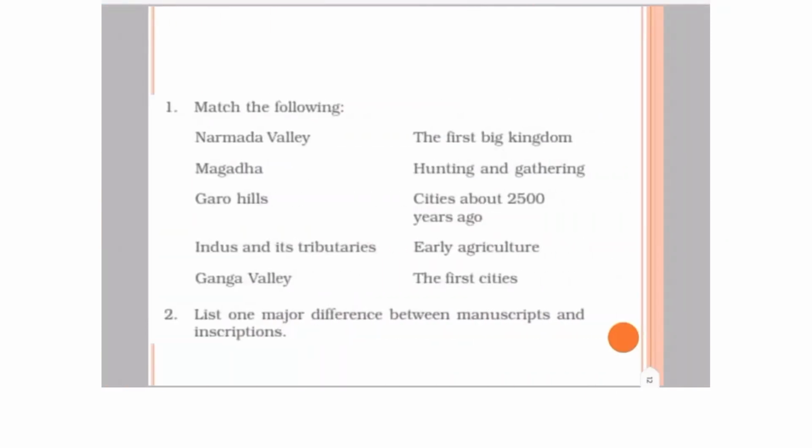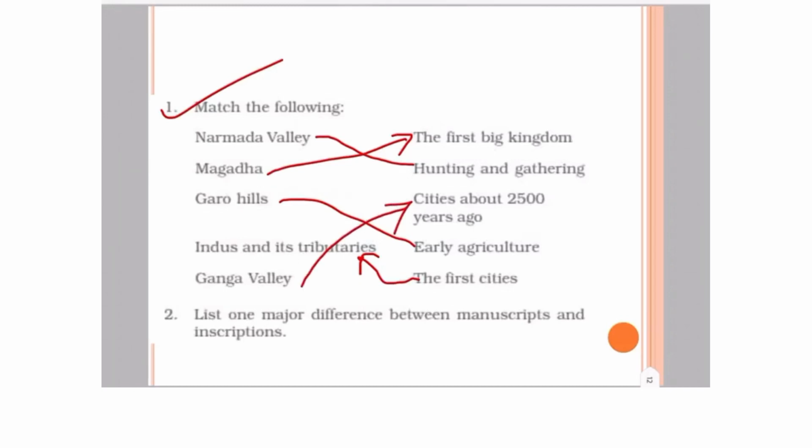Now we can solve these sample NCERT questions based on our learnings. If you are given a match the following: Narmada Valley, we have already learned that the Narmada Valley was the first place where hunting and gathering began. Magadha, we have learned, was the first big kingdom. Garo Hills, we have learnt in the agricultural aspect, was one of the areas where agriculture developed. What were the Indus and its tributaries? We have learned that the first cities developed there 4700 years ago. And what was the significance of the Ganga Valley? It was the place where cities developed about 2500 years ago.